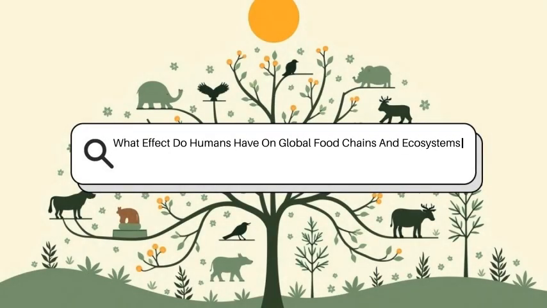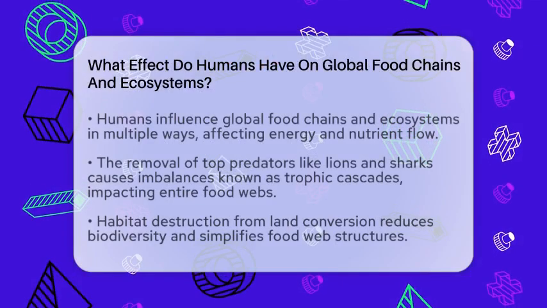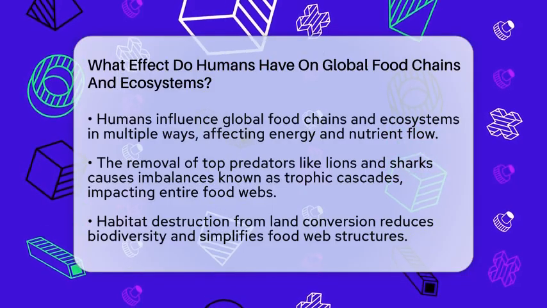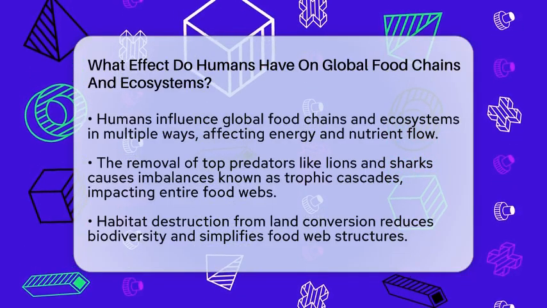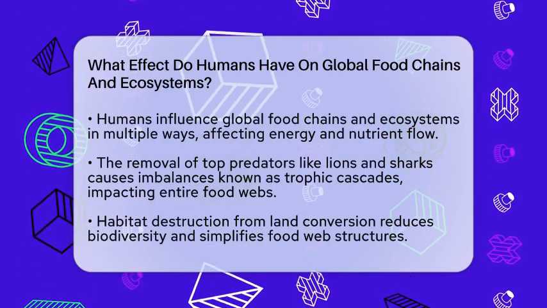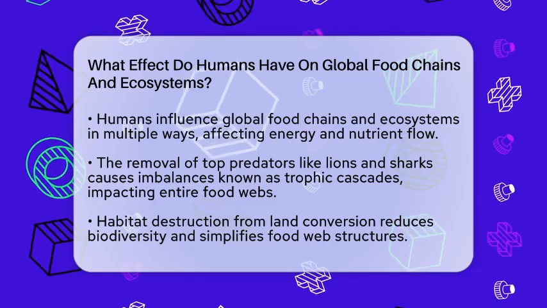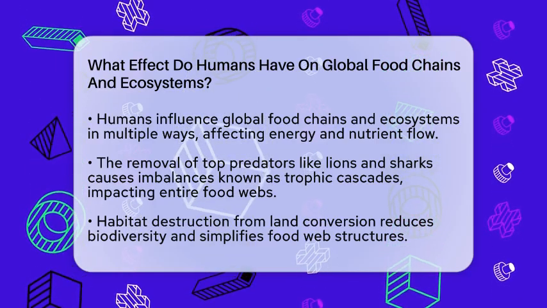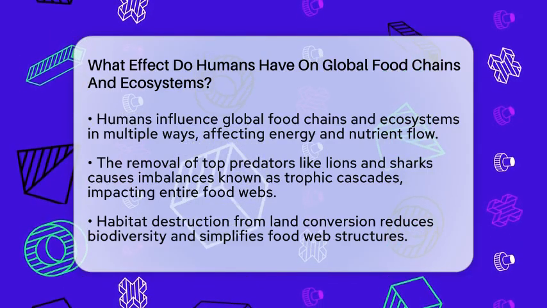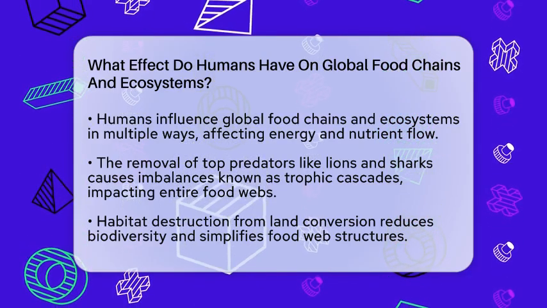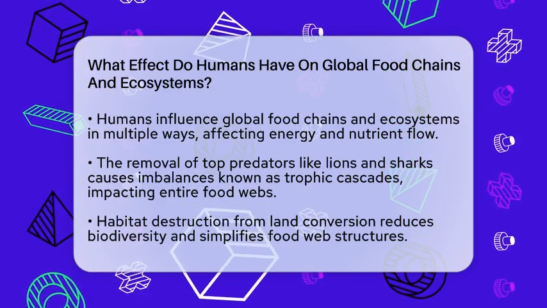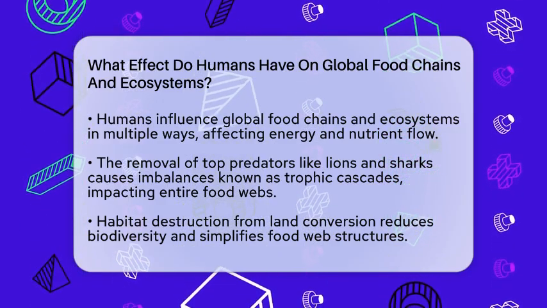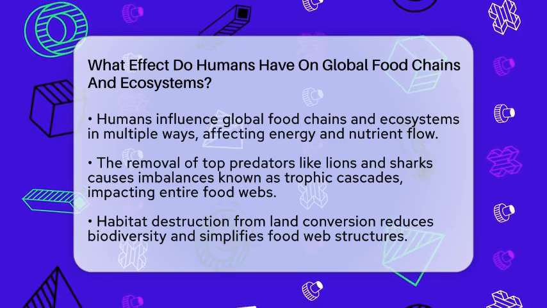What effect do humans have on global food chains and ecosystems? Imagine a world where every plant, animal, and tiny microorganism depends on each other to stay alive. Now picture how human actions can shake up this delicate balance. Humans influence global food chains and ecosystems in many ways, changing how energy and nutrients move through nature. These effects can be seen in the disappearance of top predators, habitat loss, pollution, resource use, and climate change.